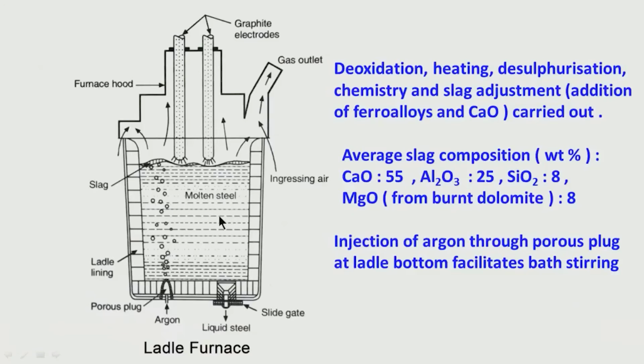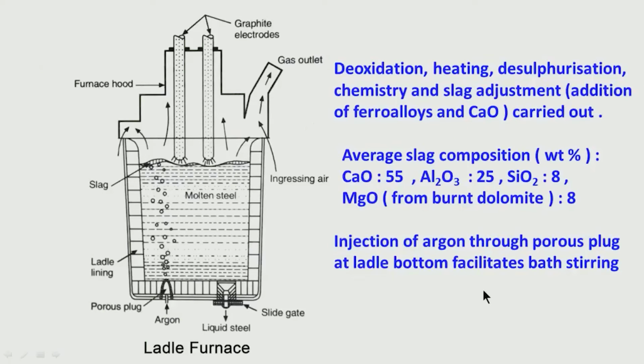Now, when you have got a ladle, you can do secondary refining in a ladle. I have mentioned this. Secondary refining processes are done in ladle. So, now this ladle first gets into this ladle furnace chamber. The ladle can be put inside this.